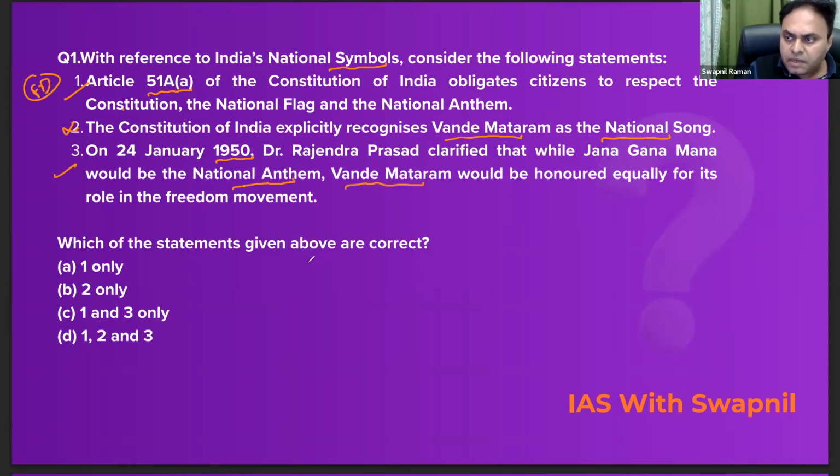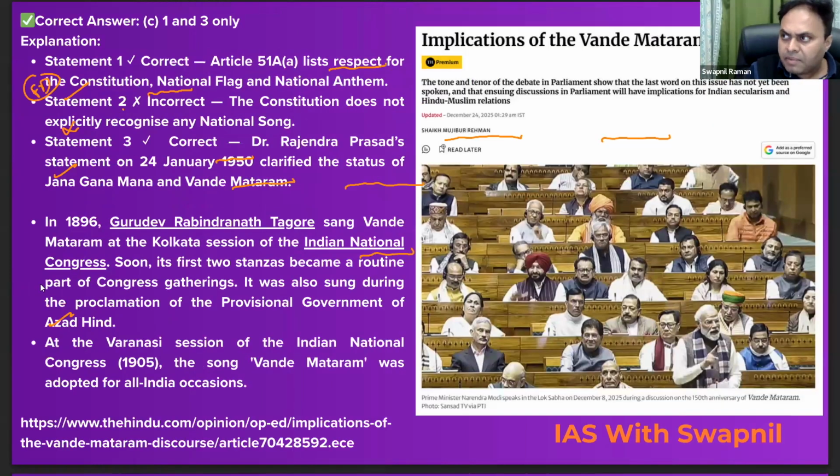Which of the statements given above is/are correct? So the correct answer would be only 1 and 3. So C for Calcutta would be the correct answer. Now let's move on to the explanation part. Recently, the Parliament debated Vande Mataram, right? And Vande Mataram was first sung in 1896 by Gurudev Rabindranath Tagore, in the Kolkata session of the Indian National Congress. So do remember these important points.